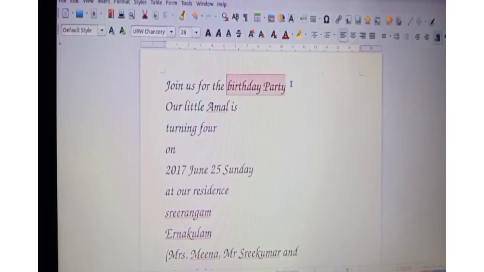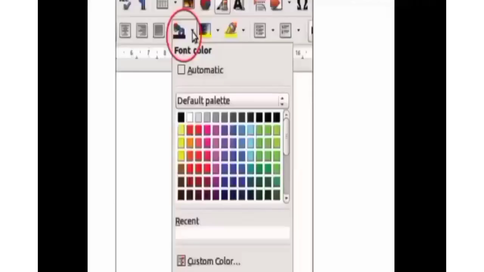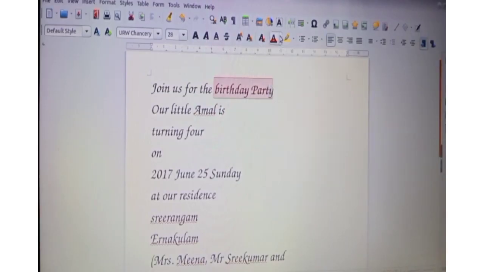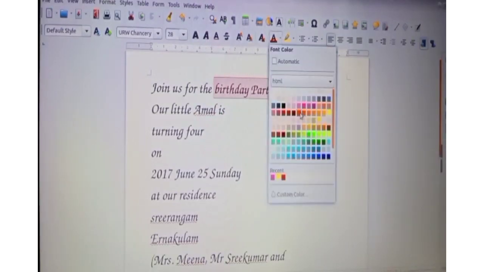After that, the second step is to click on the arrow mark to the right of the color tool in the toolbar. We can see the color tool here. What is the name of this color tool? Font color. By clicking this arrow mark, we can see many colors.